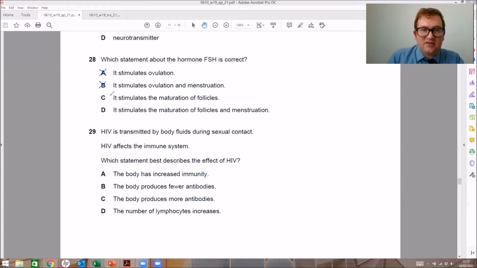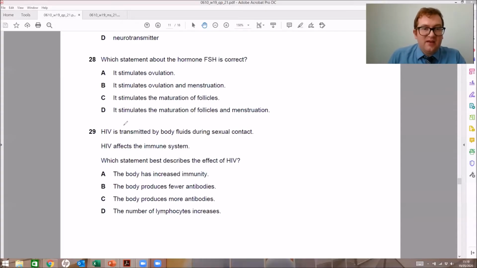Okay, maturation of follicles. This one is correct. This is the correct answer as it leads to the development of your follicle. It stimulates maturation of follicles and menstruation. This one could have been a trick question and you could easily have gotten confused. But remember, menstruation occurs due to a lack of progesterone, and therefore, when the corpus luteum breaks down, it stops secreting that hormone. So D is incorrect also.